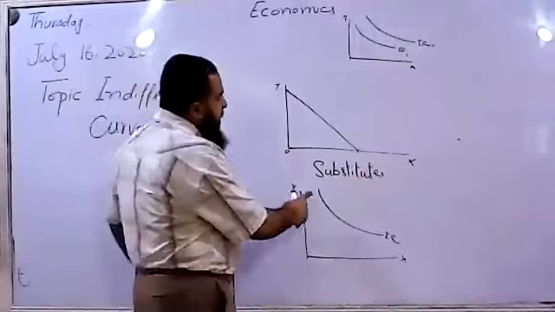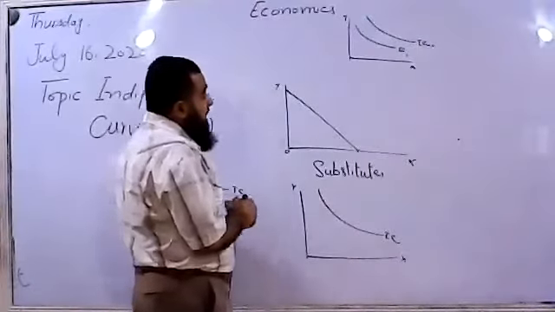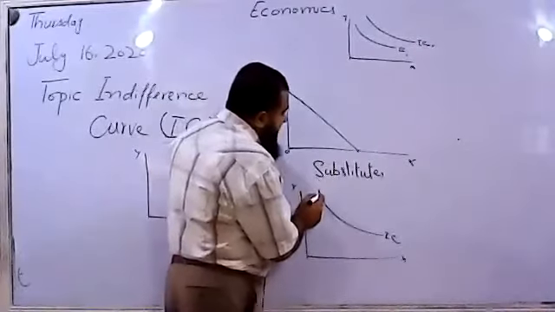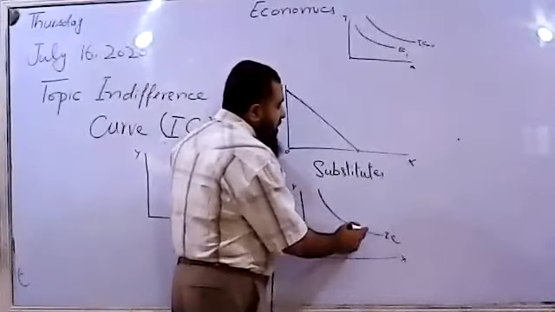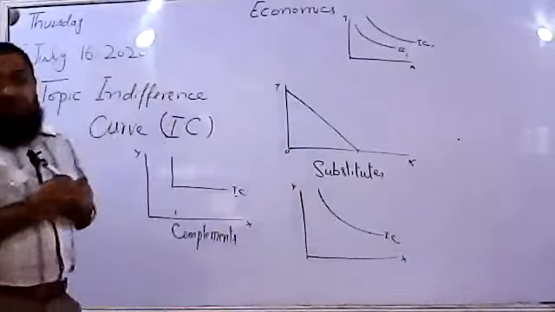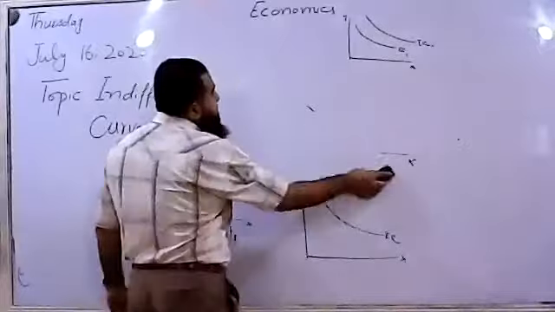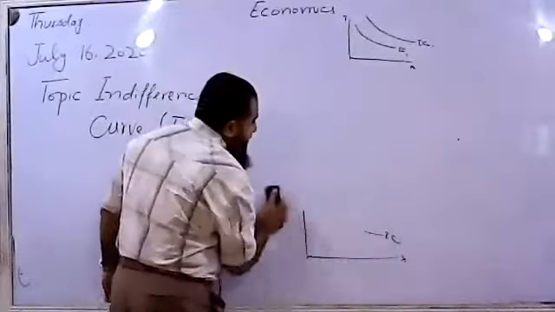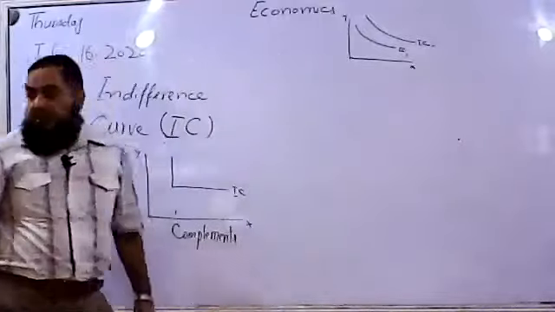All the points along the indifference curve are equally preferred, but we cannot say with certainty that utility is maximized here. This point is affordable, or this point is affordable. In order to see the optimum consumption level, where will the consumer be in equilibrium?